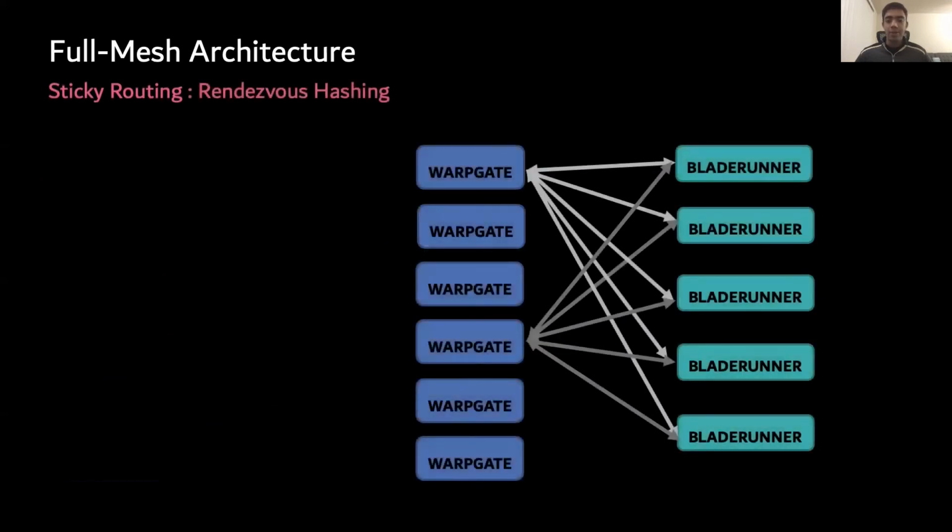Unlike the off-box scenario, we have a full mesh where every WarpGate is already connected to every Blade Runner. What we need now is for each WarpGate to route different streams to their respective Blade Runners in a consistent fashion. This too can be solved by rendezvous hashing.